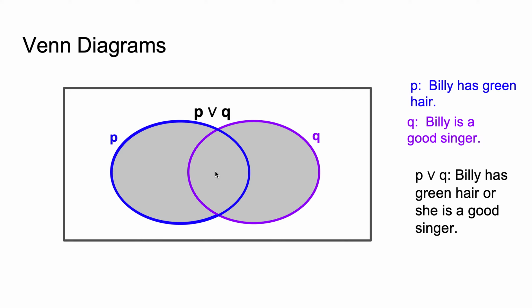If she is just one of them, she is a good singer or she has green hair, she will be somewhere in either of these circles. Yeah? But if she's anywhere in these circles, this statement will be true.